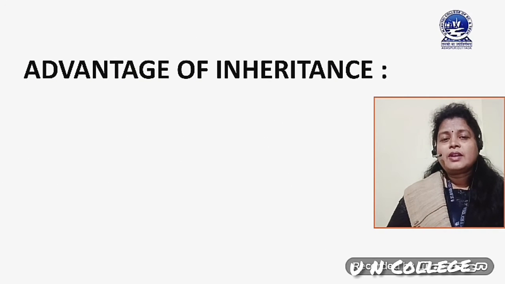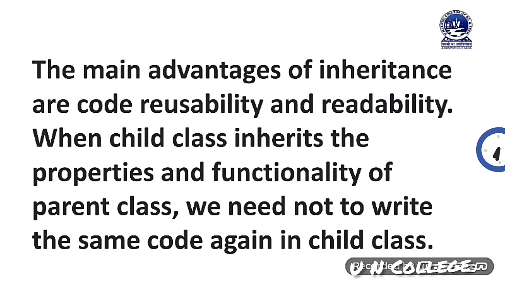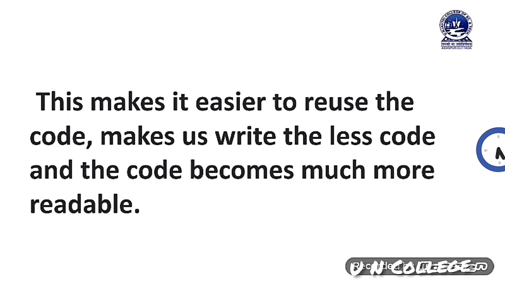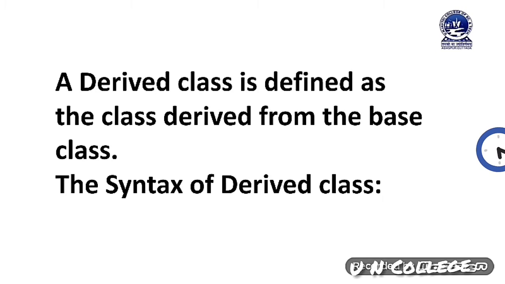Now I am going to discuss the advantages of inheritance. The main advantages of inheritance are code reusability and readability. When a child class inherits the properties and functionality of the parent class, we need not write the same code again in the child class. This makes it easier to reuse code, makes us write less code, and the code becomes much more readable. This is the advantage of using inheritance. When you write a very large program which contains a number of classes, inheritance is very useful.